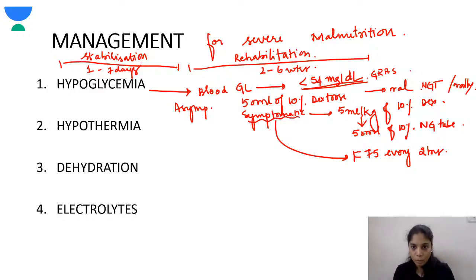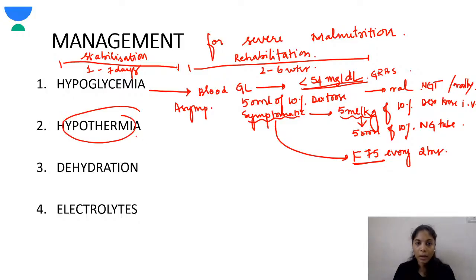If the child is symptomatic, first give 5 ml per kg of 10% dextrose, and then 50 ml of 10% dextrose in the nasogastric tube, followed by F75 every 2 hours.